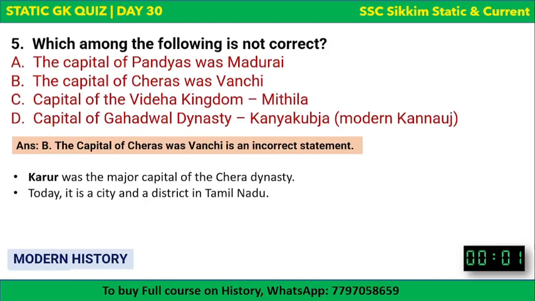Option C, Videha kingdom's capital is Mithila. It's also correct. Option D, Gahadwal dynasty's capital was Kanyakubja, which is modern day Kannauj. It's also correct. Whereas the capital of Cheras was Karur, and it's not Vanchi. Okay. Hope it's clear. Today, Karur is a city and a district in Tamil Nadu.